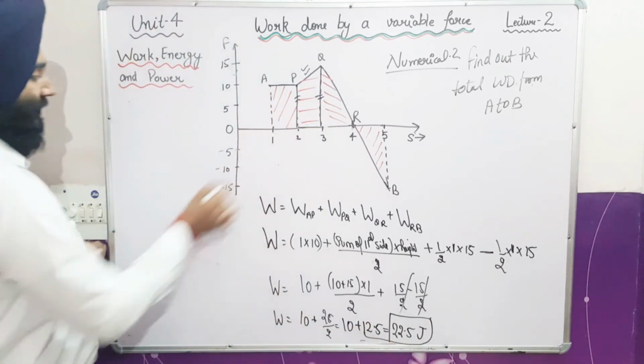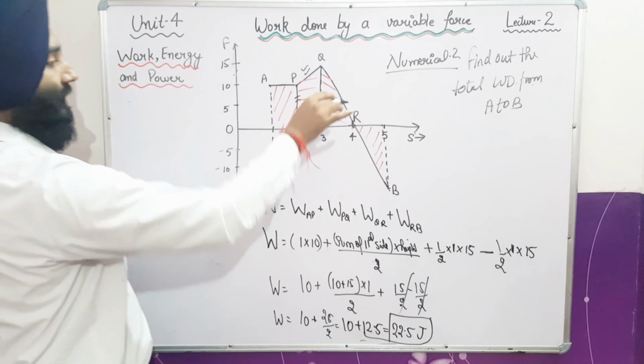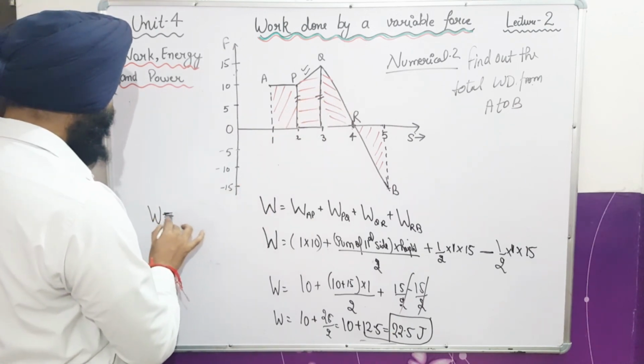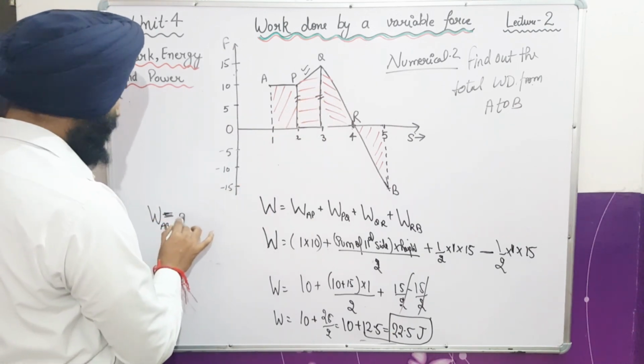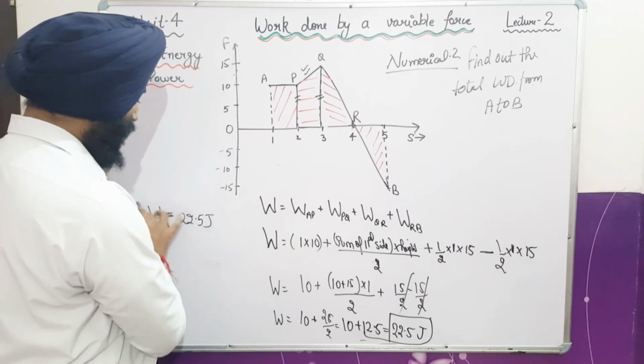So the total work done of this area under this curve, in this whole process from A to B, how much work was done, kids? We have 22.5 joule of work done.